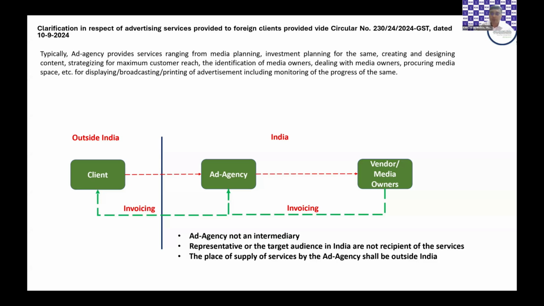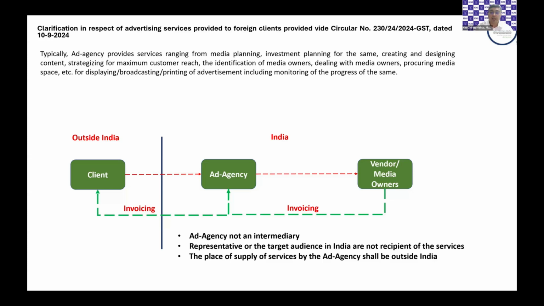Then in turn, for all the work that the agency in India is doing for its overseas client, it will invoice the overseas client. The question is, number one, whether the ad agency is just an intermediary. Who is the recipient of service? Because to decide the place of supply, I have to know who's the recipient of service. At times the client may have an Indian representative who would get in touch with the agency. So is that person a recipient, and hence whether the place of supply falls inside India? Whether the Indian audience who is looking at that ad is the recipient.